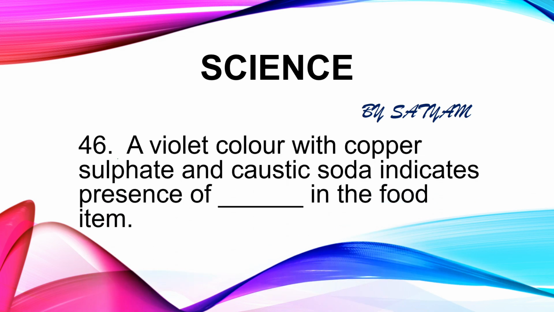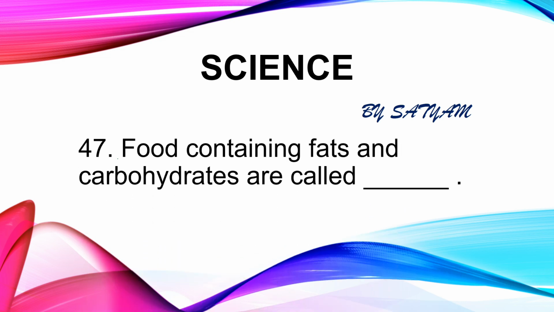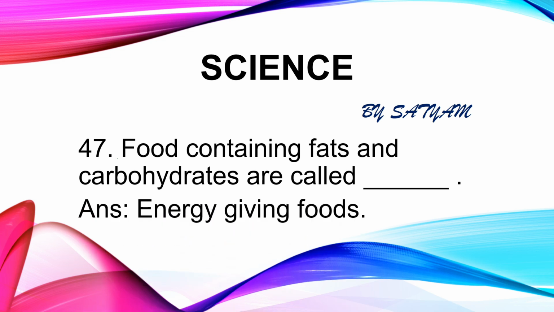The next question is: a violet color with copper sulfate and caustic soda indicates presence of dash in the food item. The answer is proteins. Proteins are needed for growth and repair of our body. They are called bodybuilding foods. The next question is: food containing fats and carbohydrates are called dash. The answer is energy giving foods.